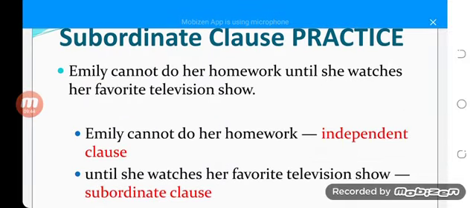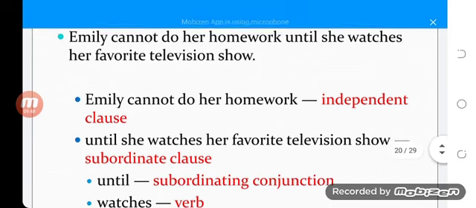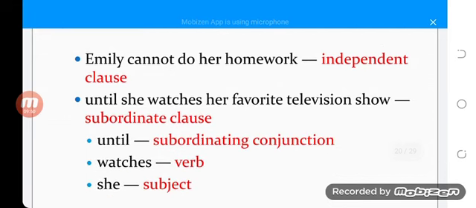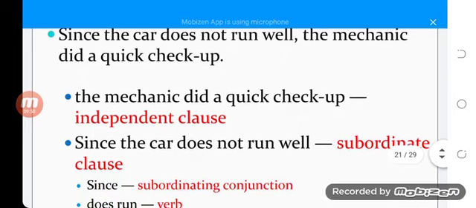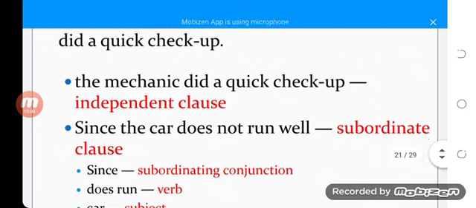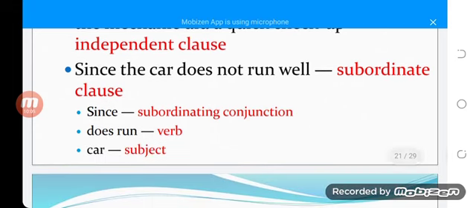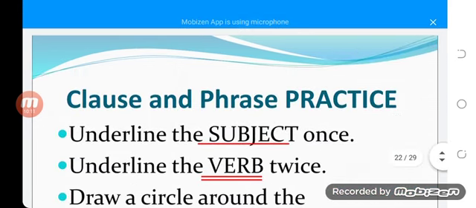Emily cannot do her homework, independent clause, until she watches her favorite television show, subordinate clause. Until is the subordinate conjunction, watches is the verb, and she is the subject. The mechanic did a quick checkup, independent clause, and since the car does not run well, subordinate clause. Since is the subordinate conjunction, does run is the verb and car is the subject.